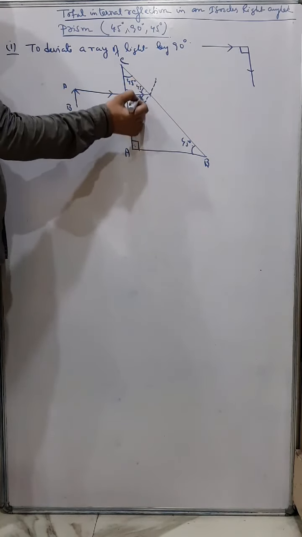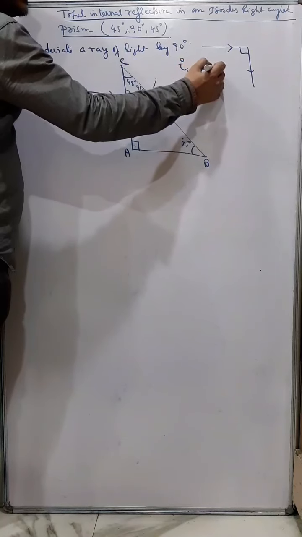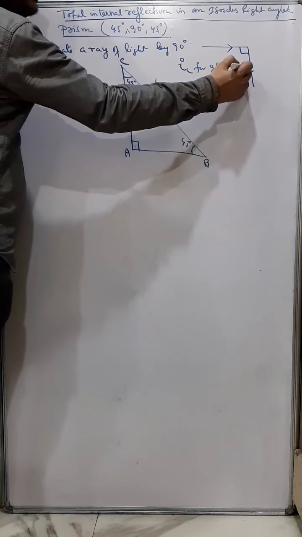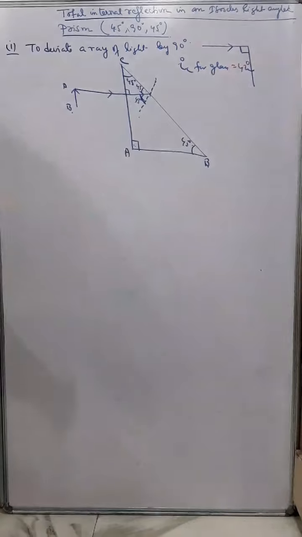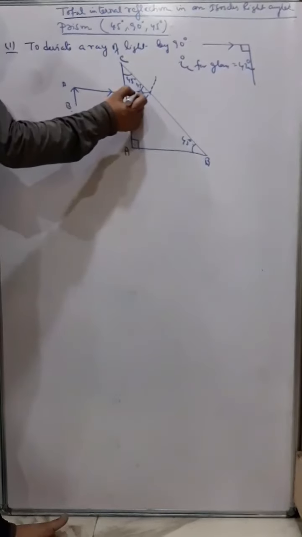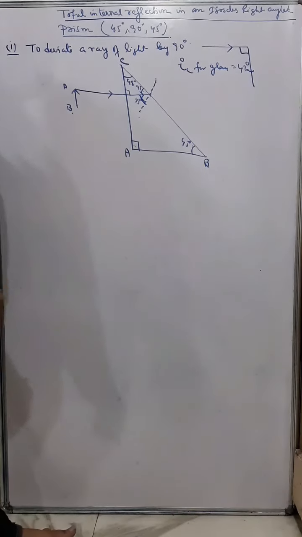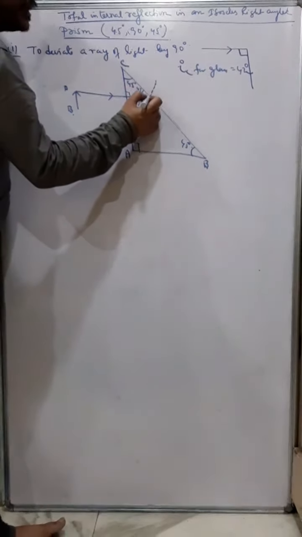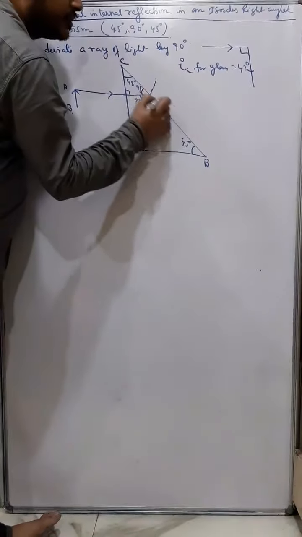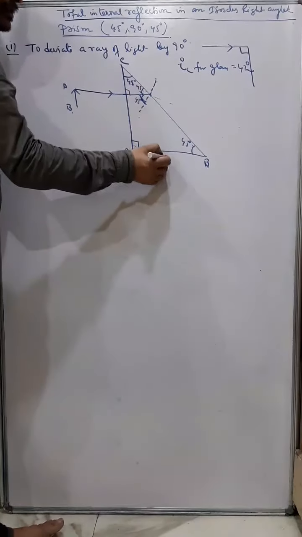And you remember critical angle for glass is equal to 42 degree, and here the angle of incidence is 45 degree, so that means it is greater than the critical angle. Now what will happen, the ray of light will not get out, will not refract, but it will reflect.